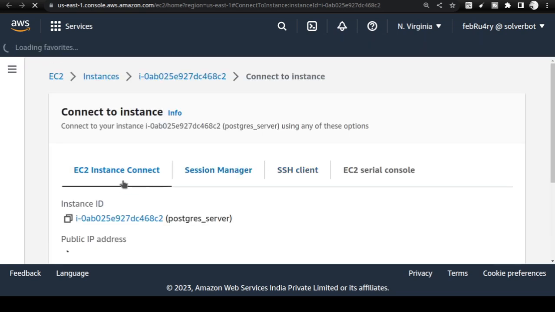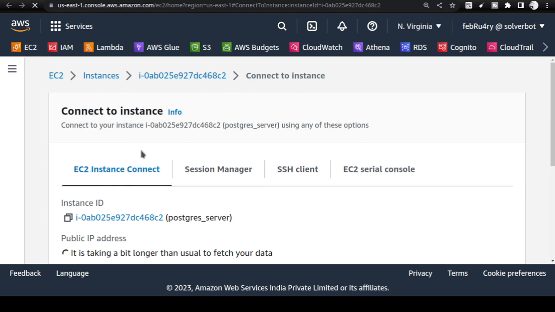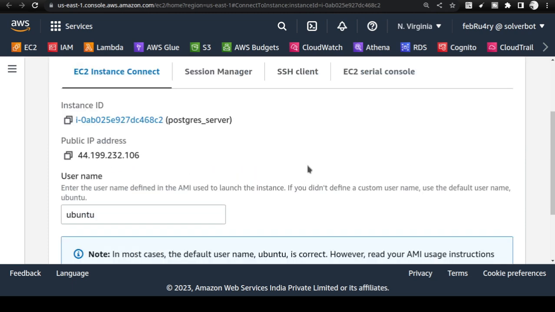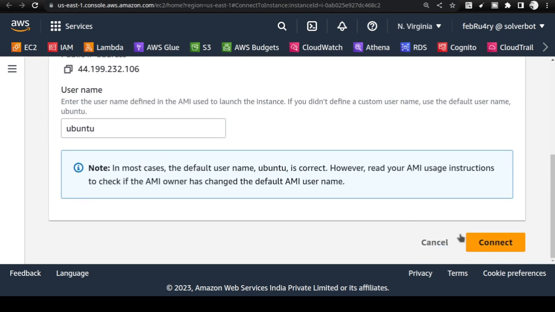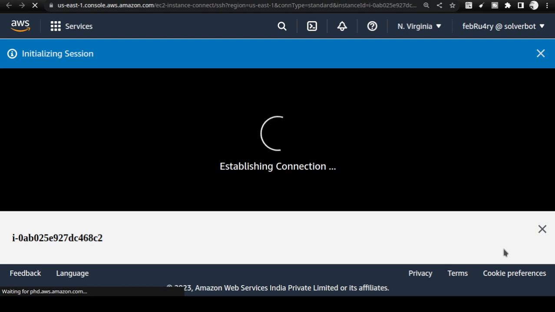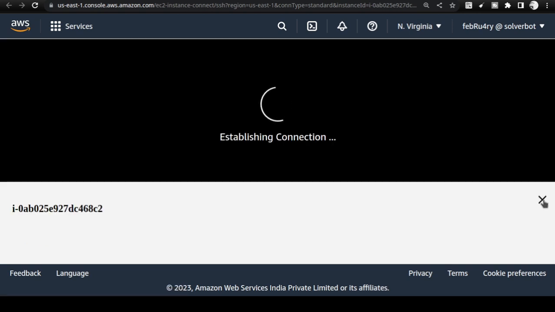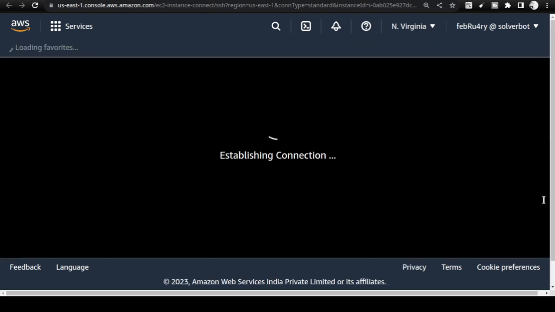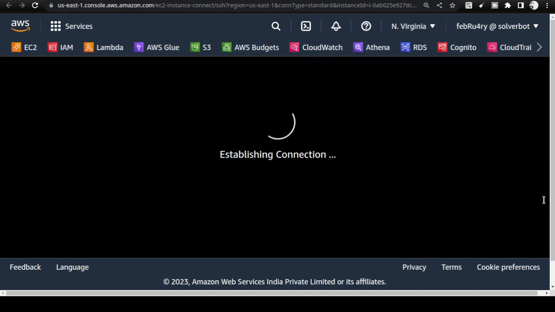In that, you need to use EC2 instance connect method. Don't use SSH client. You don't need to use this currently. Okay. Don't worry about that or use that right now. Use this instance. Okay. And just click connect. And it will immediately open you the Linux terminal, Ubuntu Linux terminal on your browser, not on your machine. This is still working in the browser. This terminal is inside the browser only.